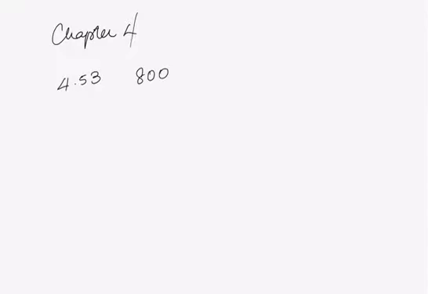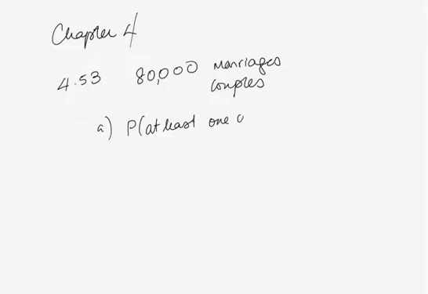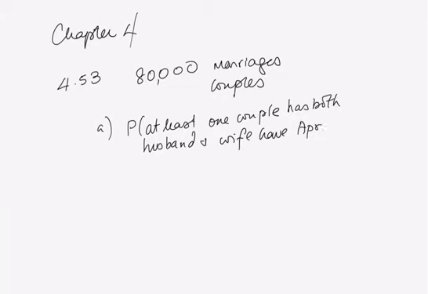Okay, so what do we have? The scenario is 80,000 marriages took place. So you have 80,000 couples. And part A says, what's the probability that at least one couple has both husband and wife have their birthdays on April 30th.